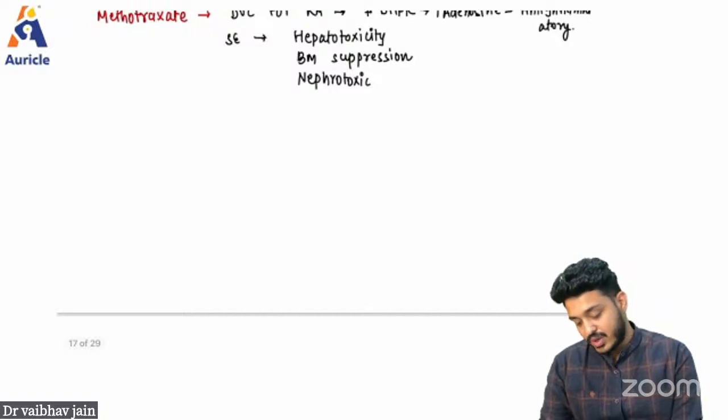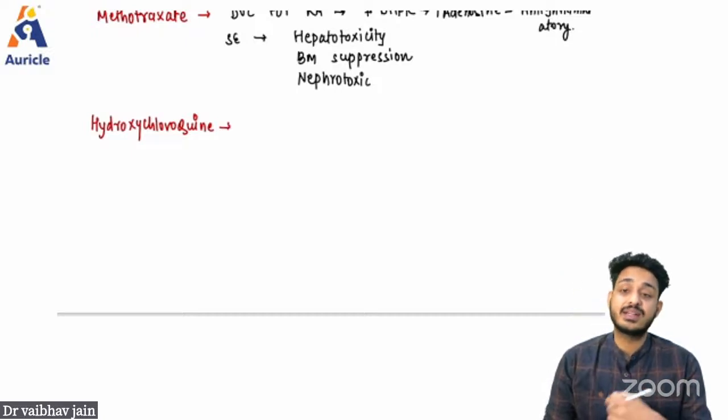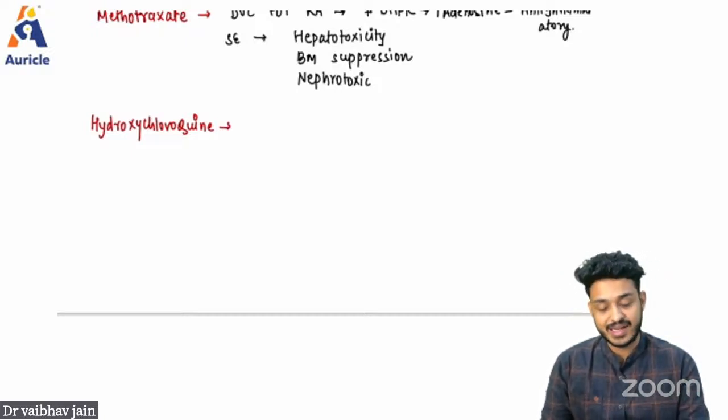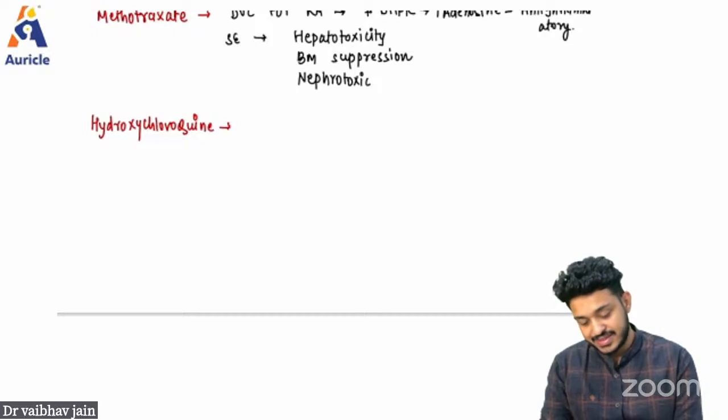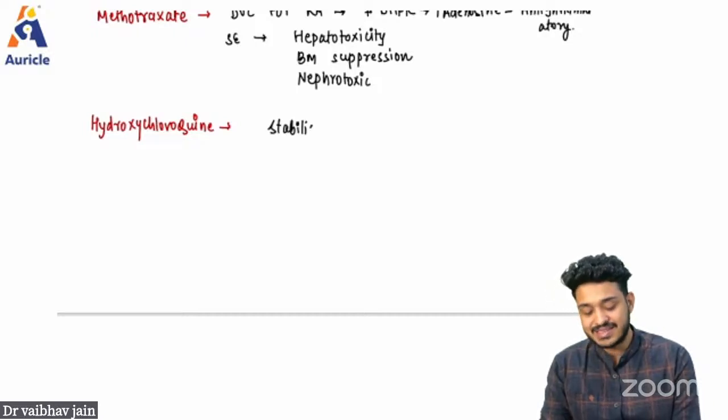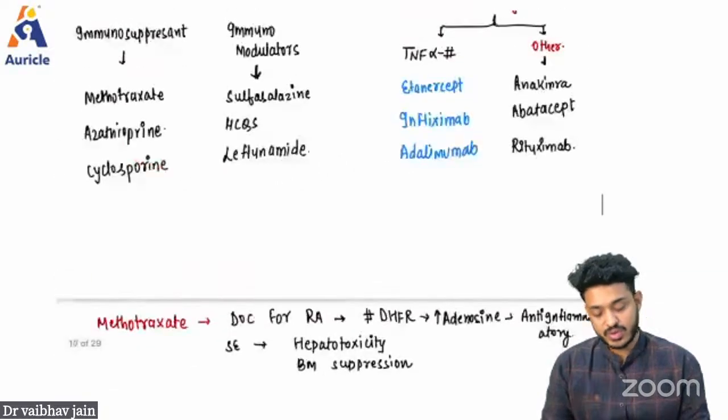The next important drug is going to be hydroxychloroquine. They can ask you questions based on this because this is the drug we have also used in COVID-19. What is this particular drug going to do? Remember, it stabilizes the lysosome. And if lysosomes are stabilized, what is going to happen? Look here.